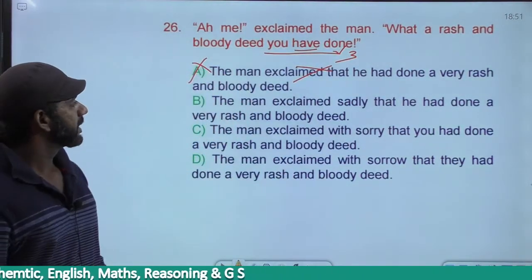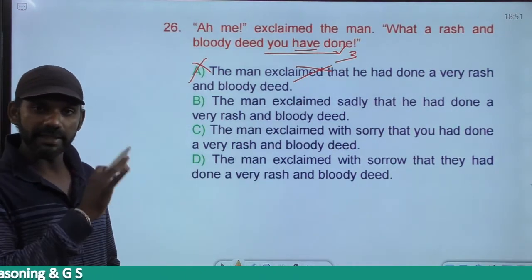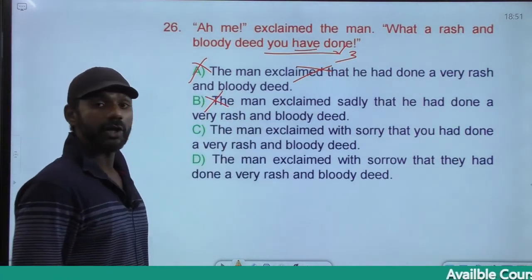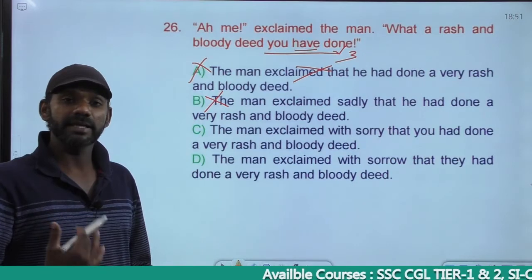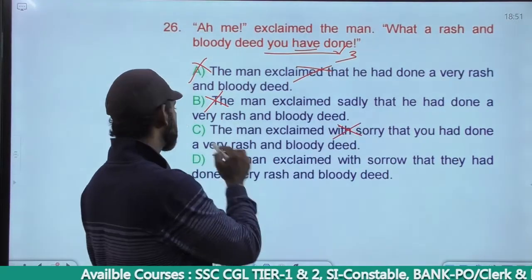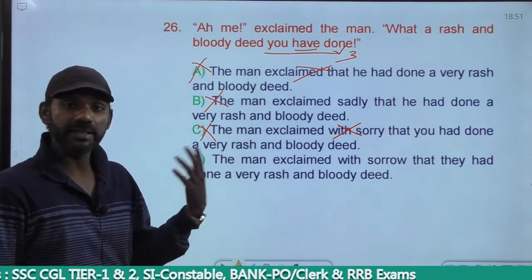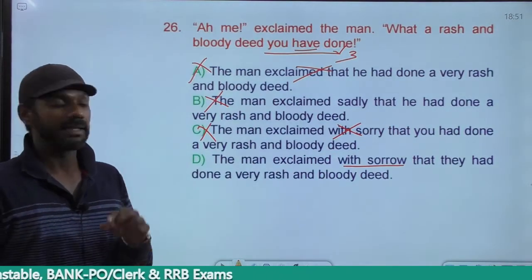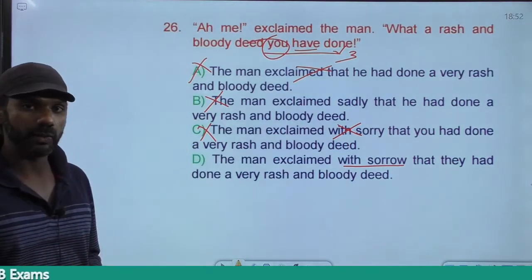Eliminate. Come to B. The man exclaimed sadly that he had done a very rash and bloody deed. Who did? The man did. According to the meaning, the man did not do. Eliminate. Come to C. The man exclaimed with sorry. I told you this. Exclaim with sorry is wrong. Must be exclaimed with sorrow, exclaimed with sadness, exclaimed sadly, etc. So exclaimed with sorry is a wrong usage. Eliminated. Come to D. The man exclaimed with sorrow. Yeah, fits the scene, fits the meaning of the sentence. And exclaimed with sorrow is the correct usage, that they had done. Now the pronoun you is both singular and plural. I told you in the rules as well. We'll discuss in the rules as well.